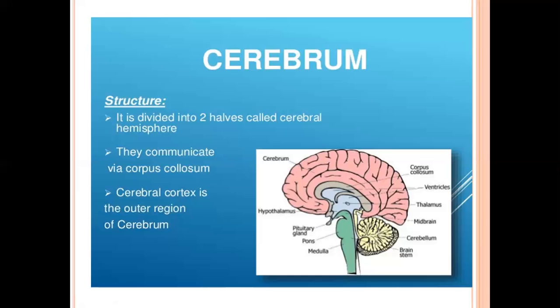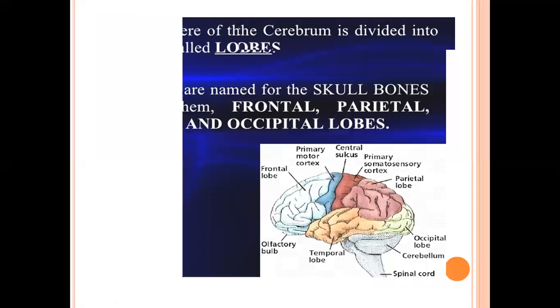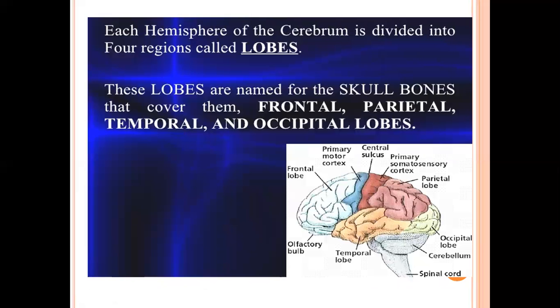Cerebral cortex, again, I told you before, this part is the largest part of the brain. It covers a large surface area of the brain, and it is folded in order to fit in the skull. Due to its folding, the cerebrum is divided into four regions. These regions are called lobes.